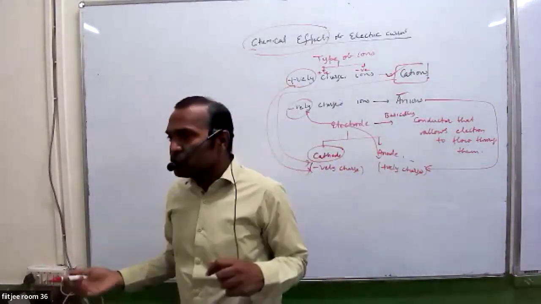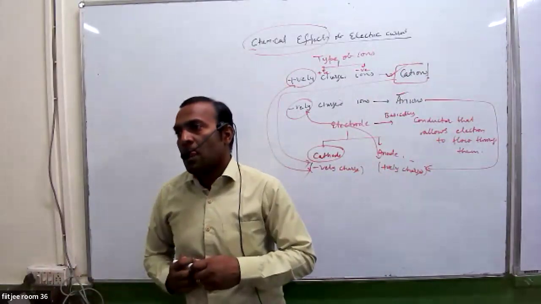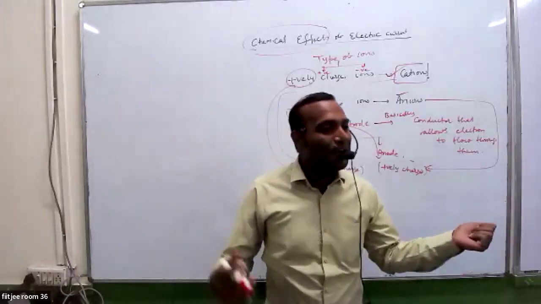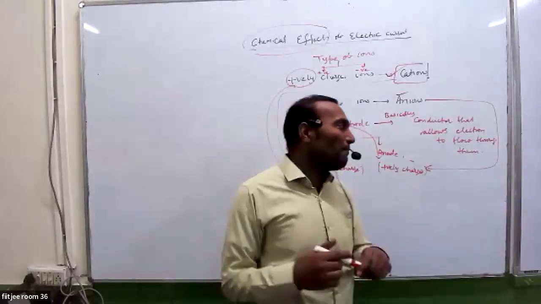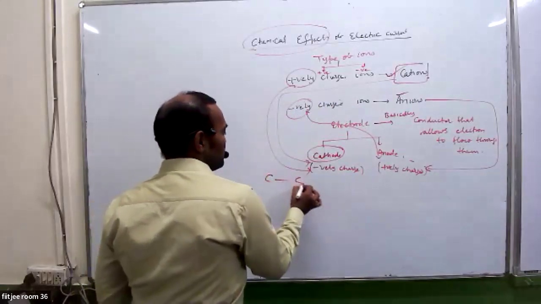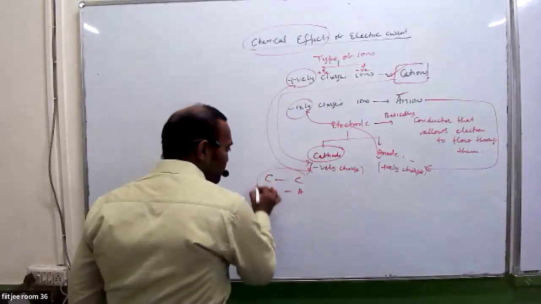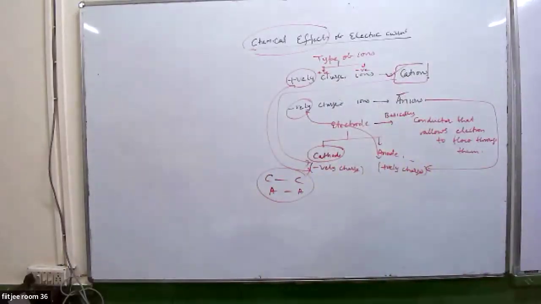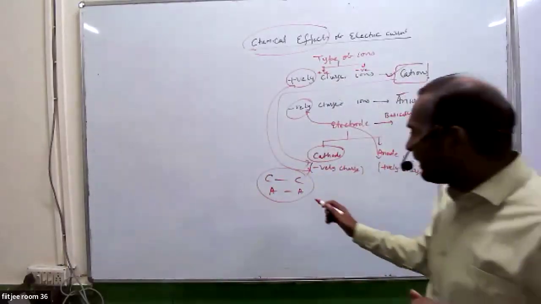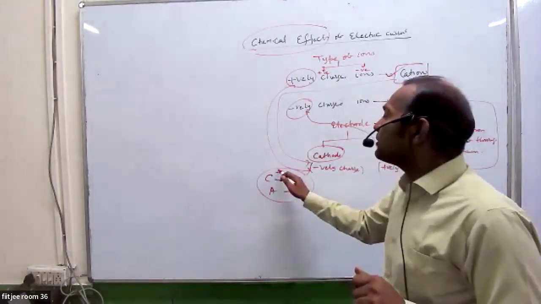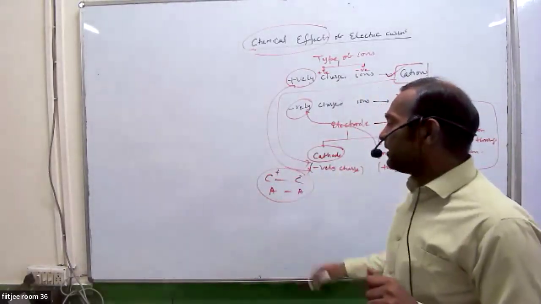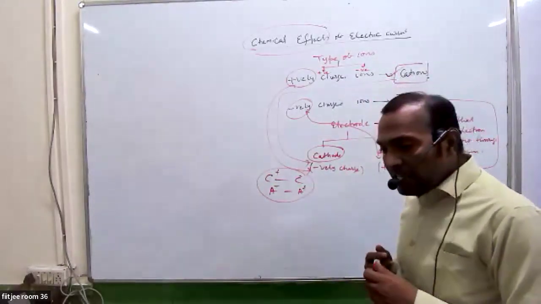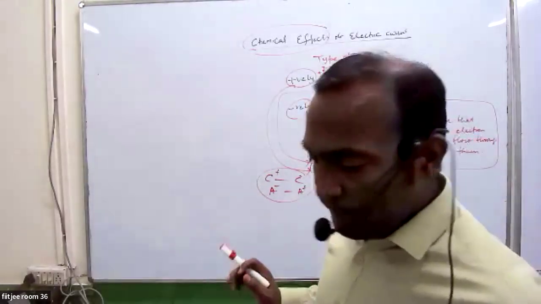Online students, cation goes to? C for cation, C for cathode, A for anion, A for anode. So in order to remember, C goes to C, A goes to A. This is a shortcut. Cation goes to cathode, anion goes to anode. Although you know that the cations are positive ions, cathode is negative, anions are negative ions, anode is positive. Everything clear, everyone?